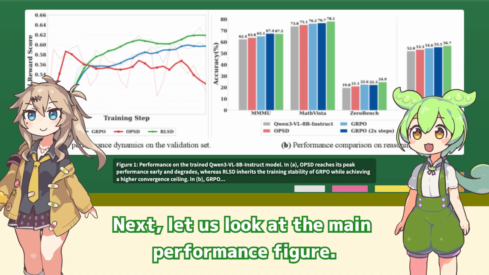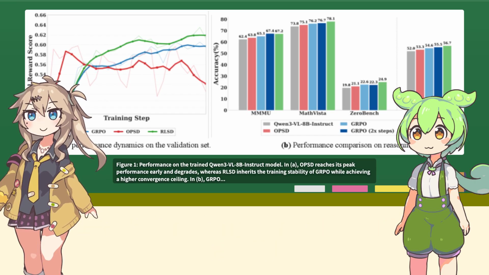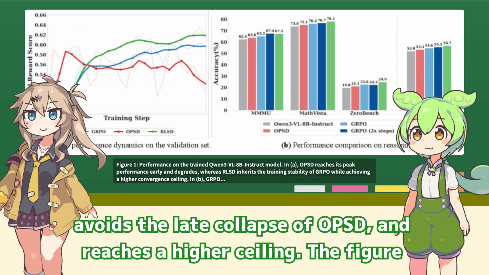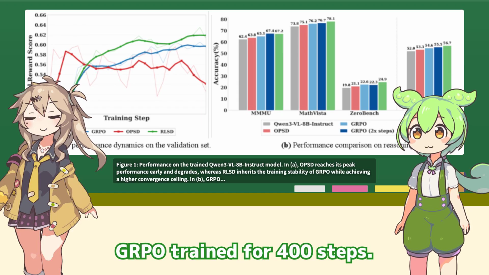Next, let us look at the main performance figure. What is the strongest result on this chart? On the Qwen3-VL 8B Instruct runs, RLSD climbs faster than GRPO, avoids the late collapse of OPSD, and reaches a higher ceiling. The figure also makes the speed claim concrete. RLSD at 200 steps already beats GRPO trained for 400 steps.